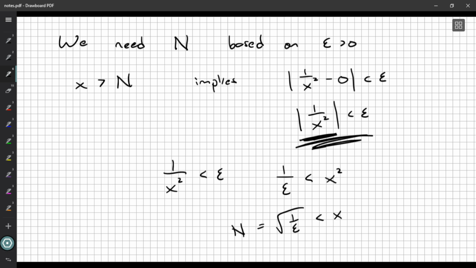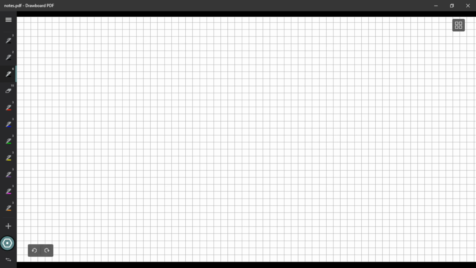As long as we can make sure the x's are bigger than this amount, we'll be all set. But just because we've worked backwards to get an N does not always guarantee that this will work. So we have to write up a nice, neat, proper proof. Okay, so here we go. Here's our actual answer, not our behind-the-scenes rough work.